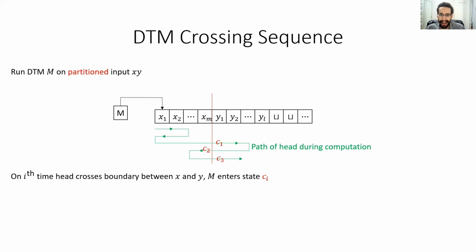We then keep track of the state the finite control of M is in each time M's head crosses the boundary between x and y. So the first time we cross from x into y, the finite control is in state C1. Then we cross from y back into x, we're in state C2, and so on. We then define the crossing sequence of M on the partitioned input xy as this sequence of states, C1, C2, and so on, that M is in at its various crossings of the boundary. So that's the definition of a crossing sequence.